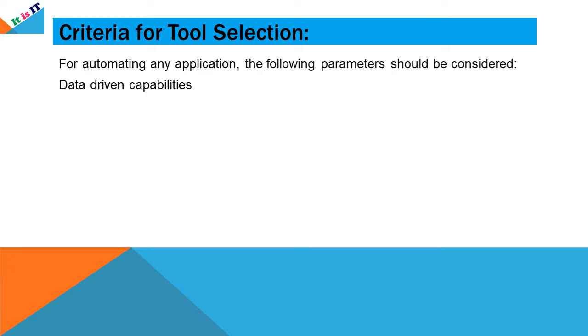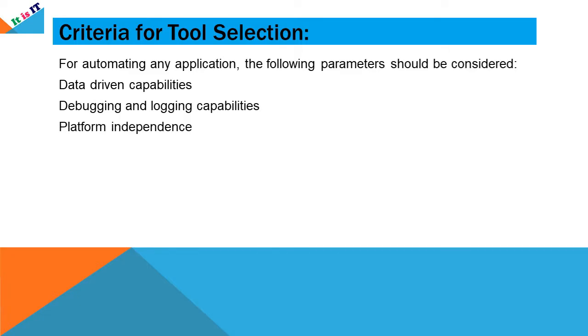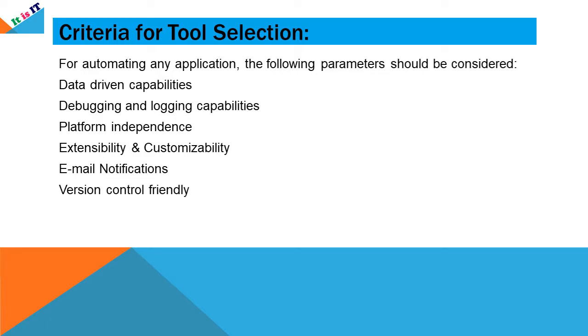First thing, does your tool have data driven capabilities? Does it have debugging and logging capabilities? Is your tool platform independent? Is it extensible and customizable? Does it provide email notifications? And does it have version control and support unattended test script runs? So all these things we need to consider while we try to select a tool for our automation.